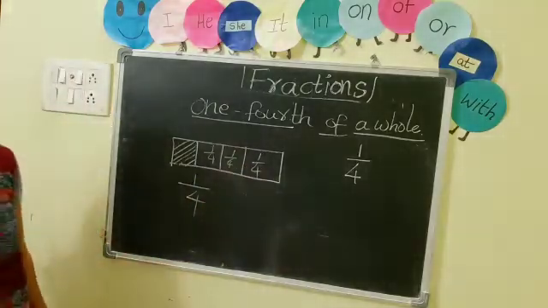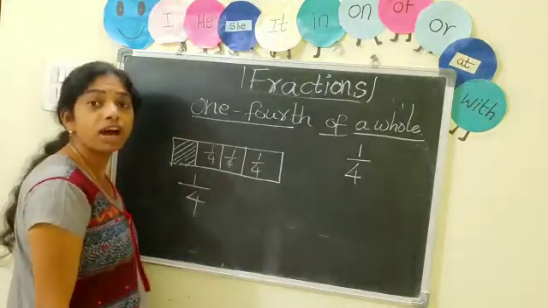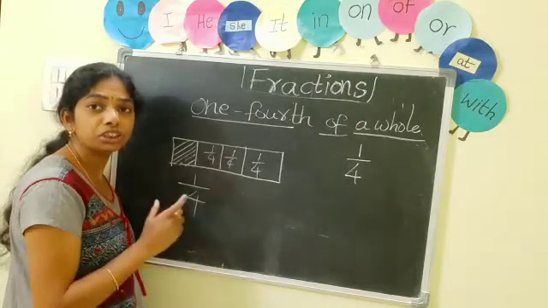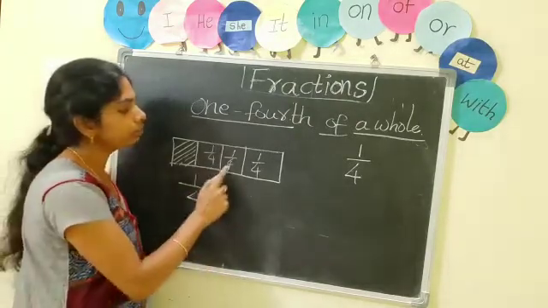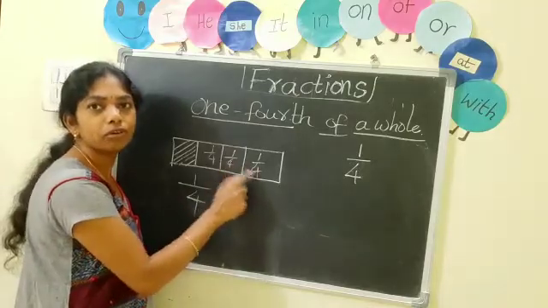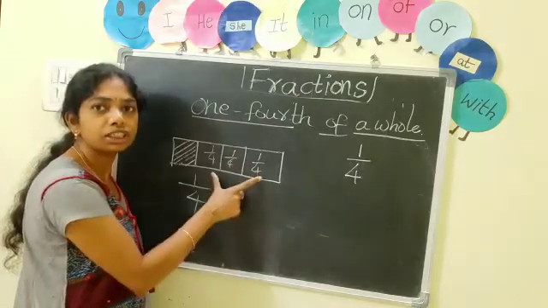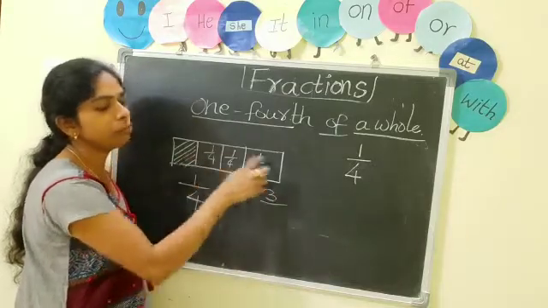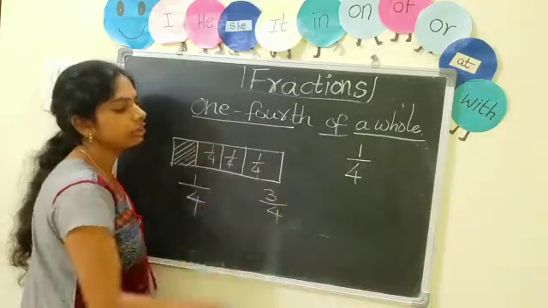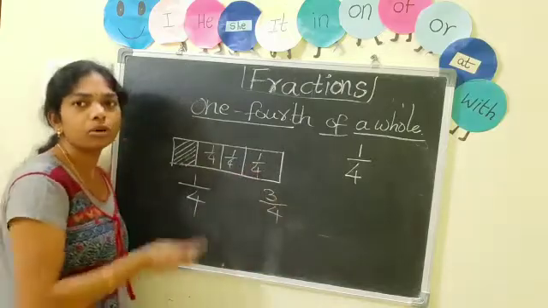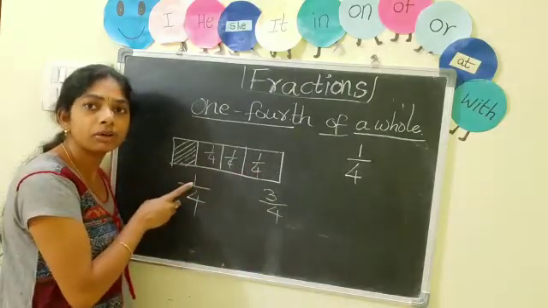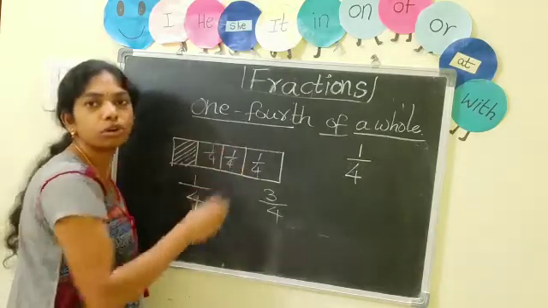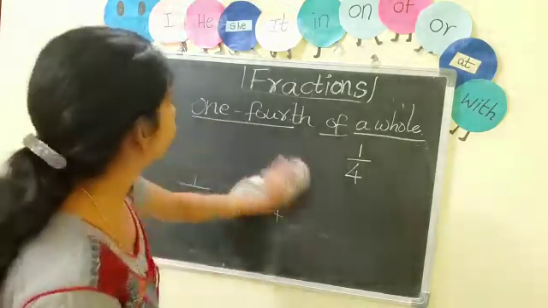Now you can tell me what is the value of the unshaded part. Unshaded means the parts which were not shaded. 1, 2, 3. 3 by 4. What is the value of the unshaded part? 3 by the total number of parts, 4. So 3 by 4. What is the value of the shaded part? 1 by 4. Children, this is 1/4 of a whole.